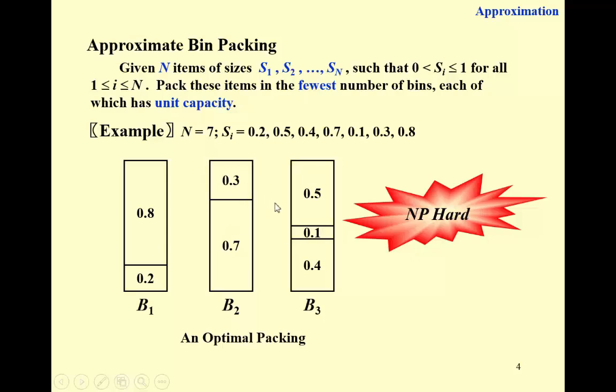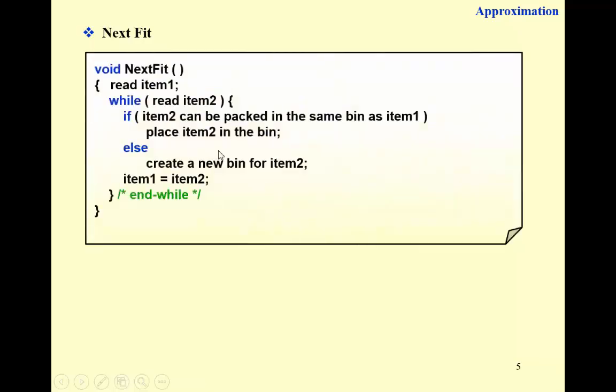The simplest approximation algorithm is the next fit. Next fit is to check for each item coming in if we can pack it with the previous item. If yes, we just pack it there, or else we open a new bin for this one. So this is the pseudocode.